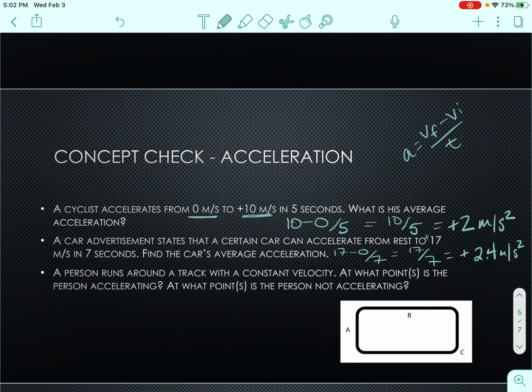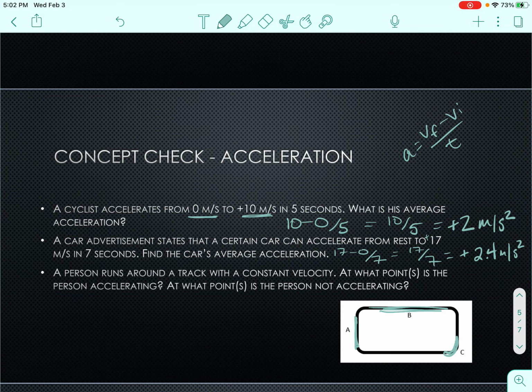A person runs around a track with a constant velocity. At what point is the person accelerating? At what point is the person not accelerating? So A is this straight stretch here. B is a straight stretch, and C is a corner.